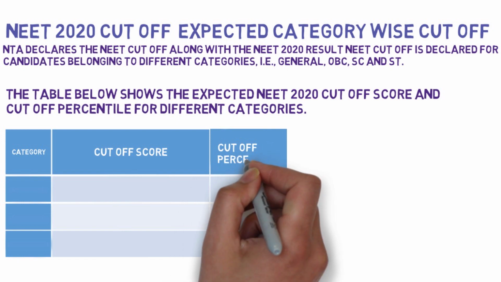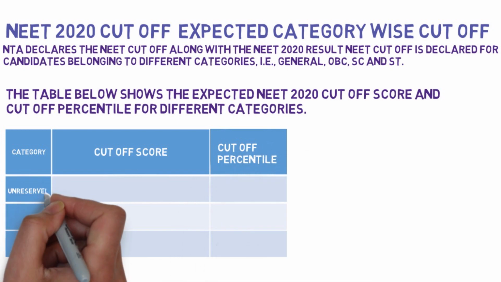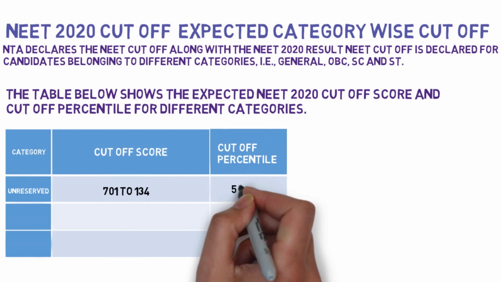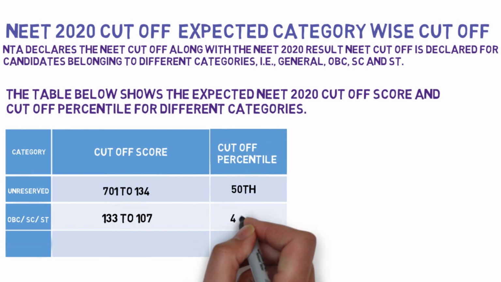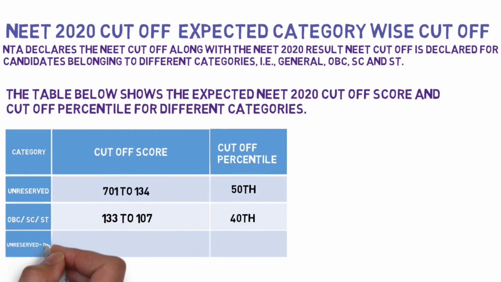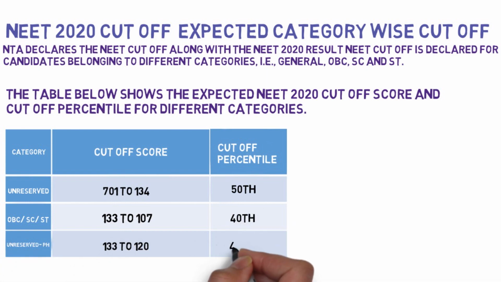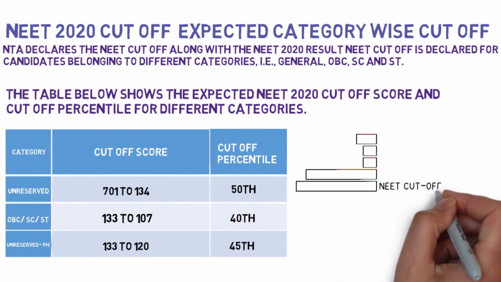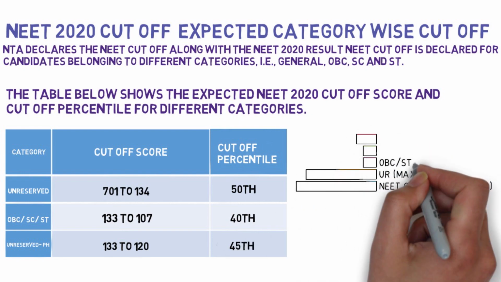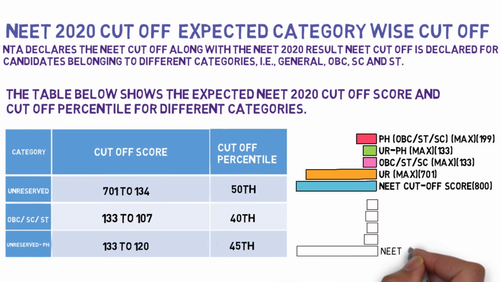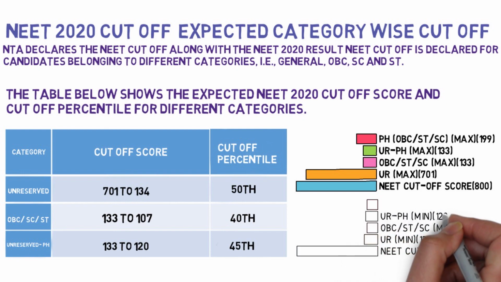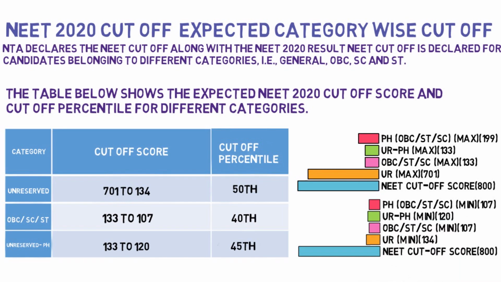The first is unreserved category, 700 to 134, that is 50 percentile. OBC, SC, ST, 133 to 107, that is 40 percentile. Unreserved PH, 133 to 120, that is 45th percentile. This is a brief explanation or the information. The minimum marks that is required to qualify for NEET exam is 134. 134 marks is the minimum mark that is required to get qualified for NEET exam.